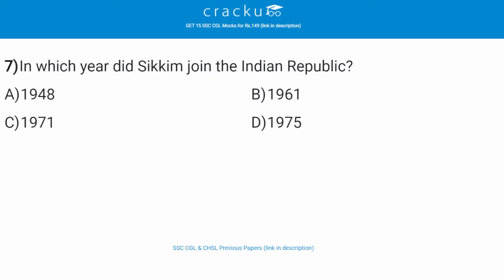In which year did Sikkim join the Indian Republic? The correct answer is D, that is 1975. So Sikkim became the 22nd state of the Indian Union and the monarchy was abolished. And the date is 16th May 1975. And to enable the incorporation of the new state, the Indian Parliament amended the Indian Constitution.